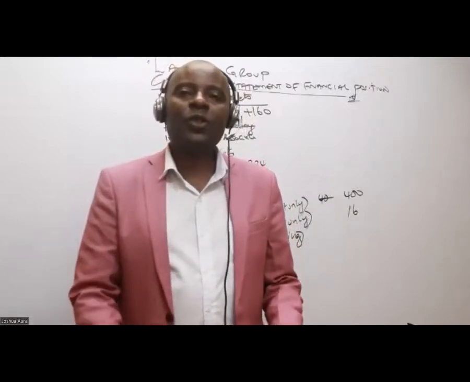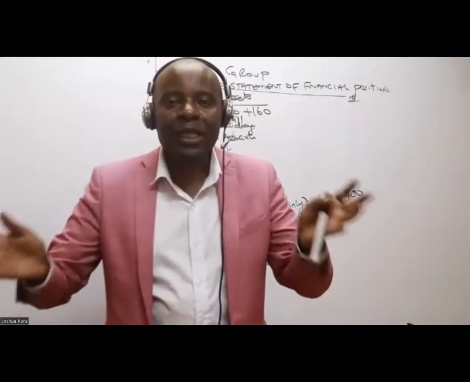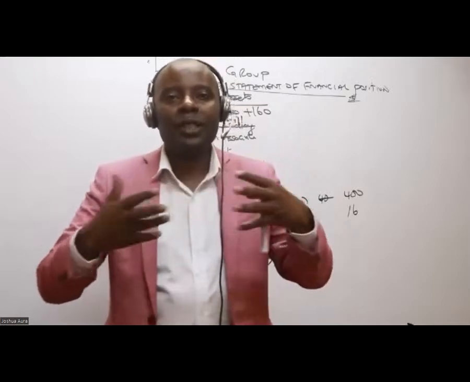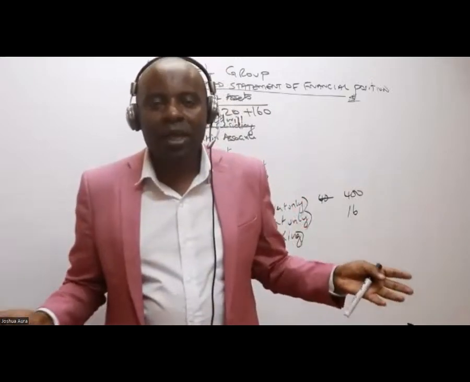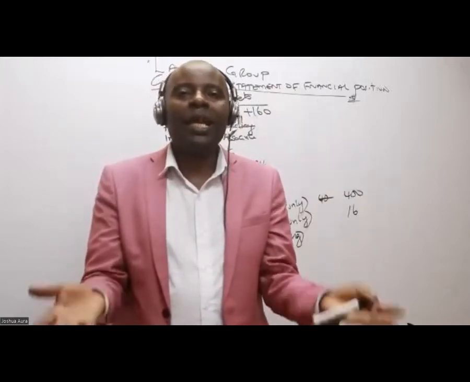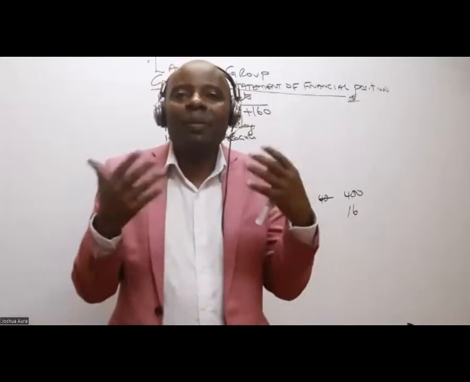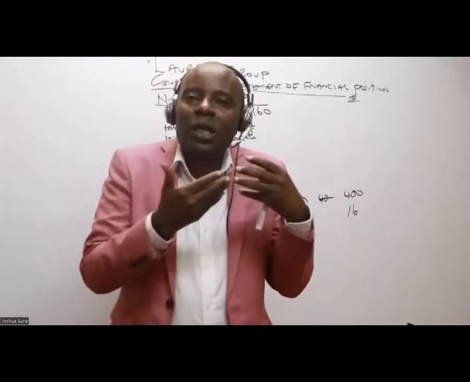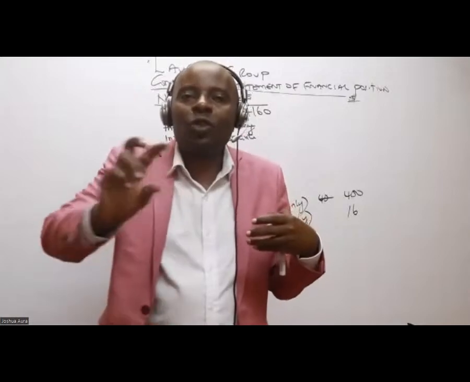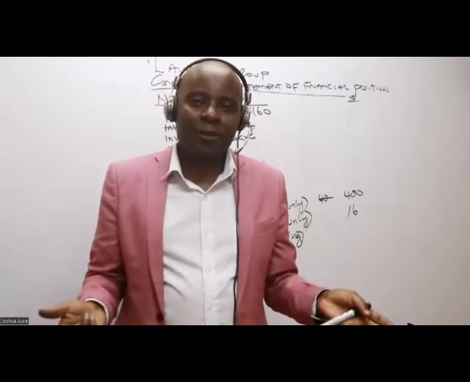So if these goods were sold, all of them, then I will be able to realize the profit as a group. If all of them were still within the group, then the unrealized profit will be that 10. If 50% are remaining in the group, then I will only recognize 50% of the total internal profit as unrealized profit.